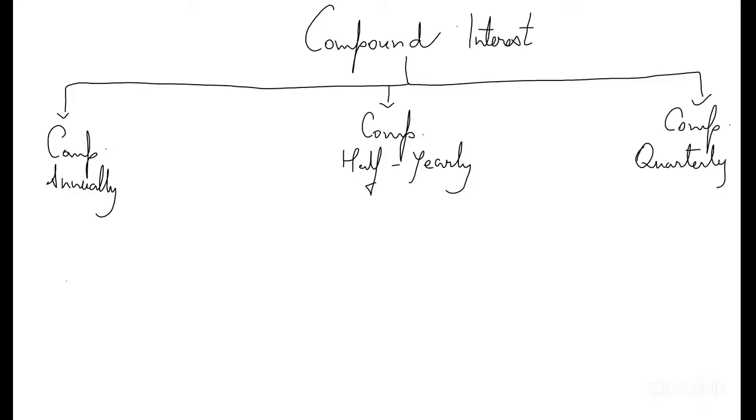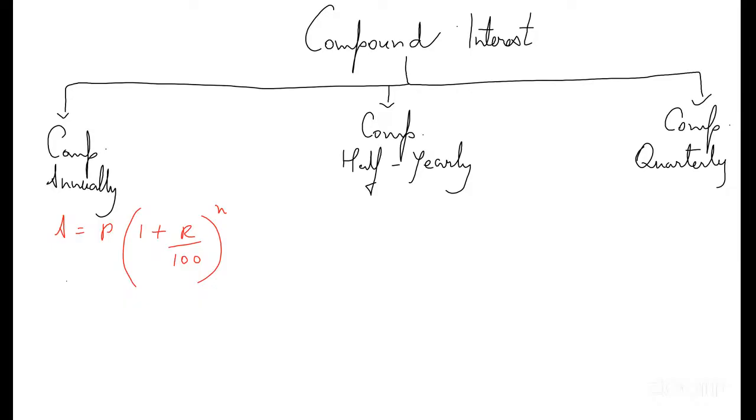So now we are finding the amount. Amount A equals principal times 1 plus r by 100 raised to the power n. N is the number of years that will be given to us in the question.